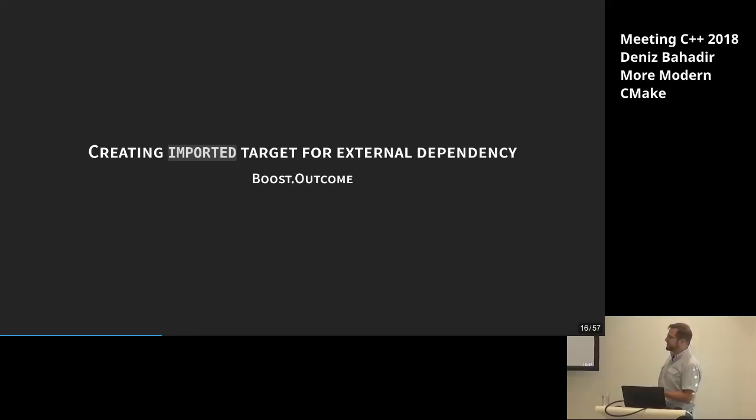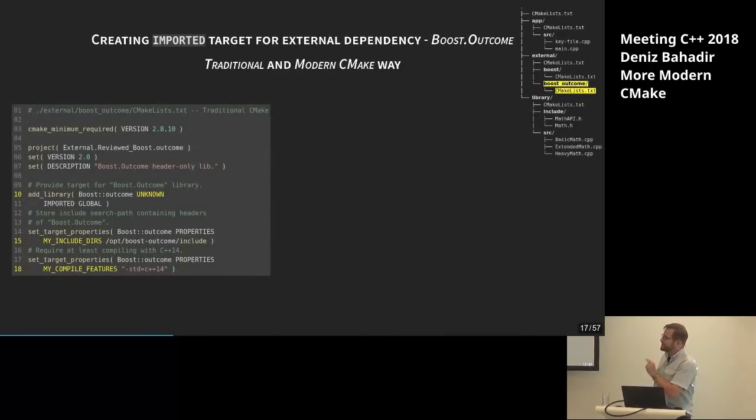And in this case, we don't have a find script. We have to create the imported targets that we want ourselves by hand. And for that, we even try in traditional CMake to create imported targets, because they already existed there. For that, we have the add_library command, for which you can create targets which are shared libraries, static libraries, but it's also possible to create imported targets and other types.